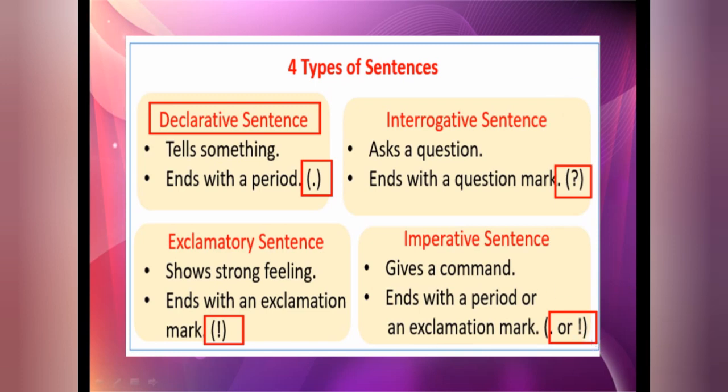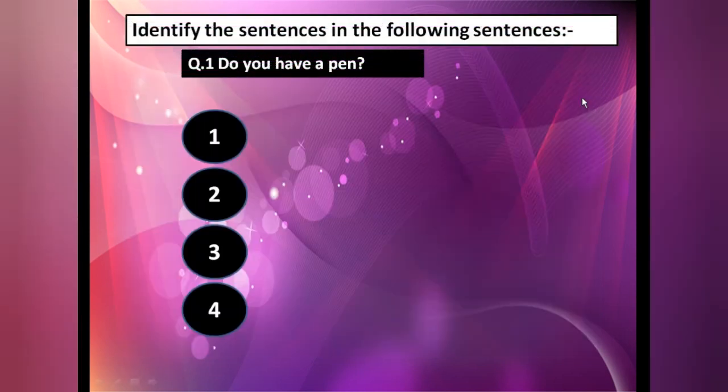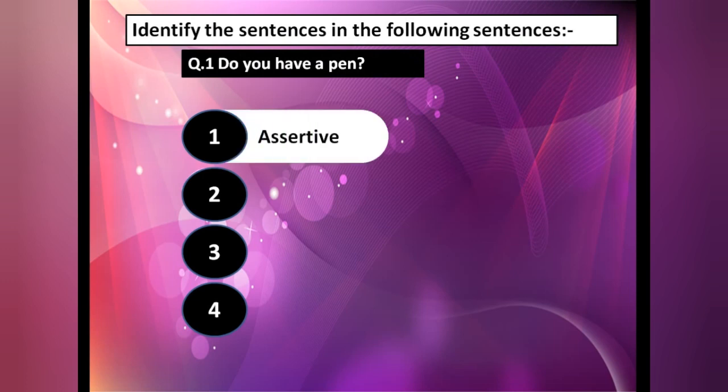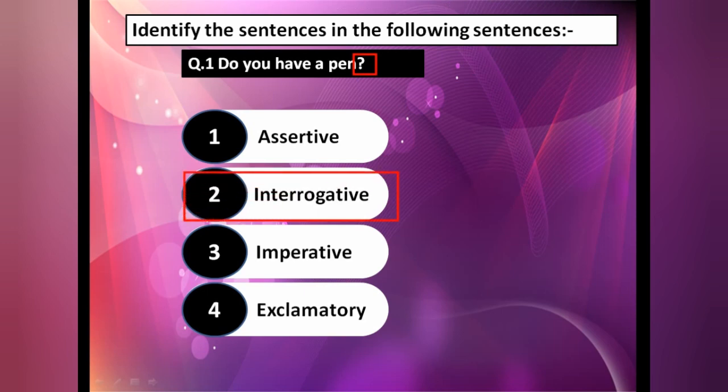Okay. So now let's see here. In this you have to simply identify the sentence. Do you have a pen? So which one is it? Assertive, interrogative, imperative, exclamatory. Understood, question mark is given. That's why this is our interrogative sentence. Okay. The next one.